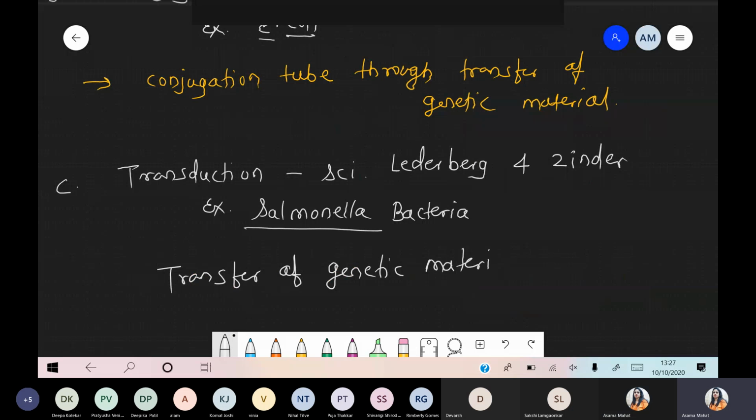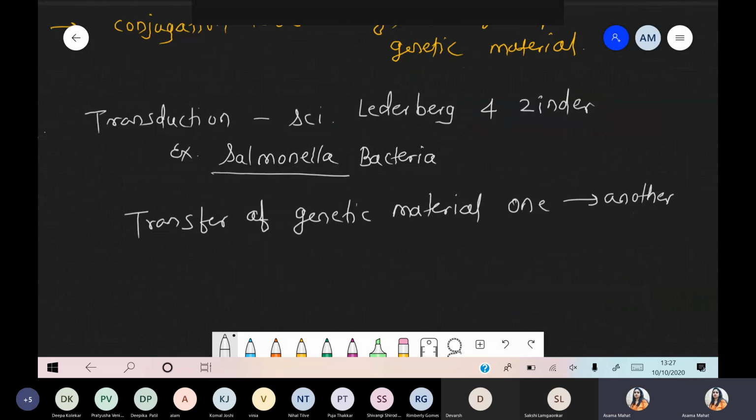Genetic material is transferred from one bacterium to another with the help of a virus. Yes, definitely Pratisha, it's true. With the help of virus. So that's why we can say simply such process is called transduction.